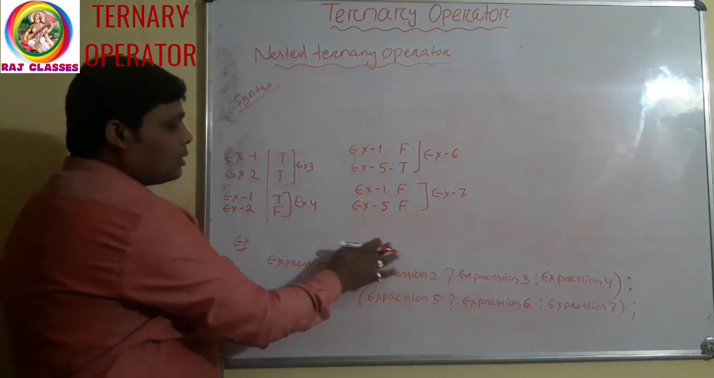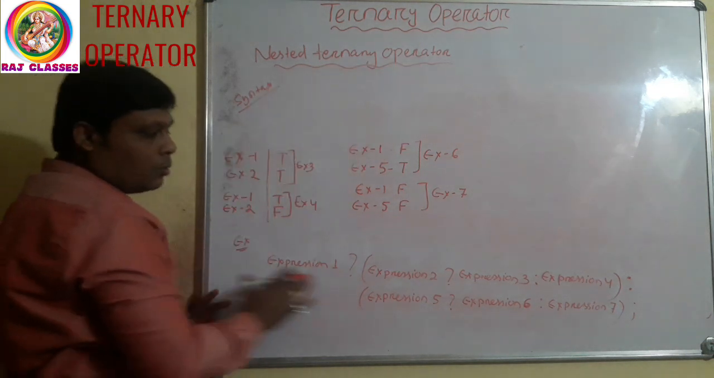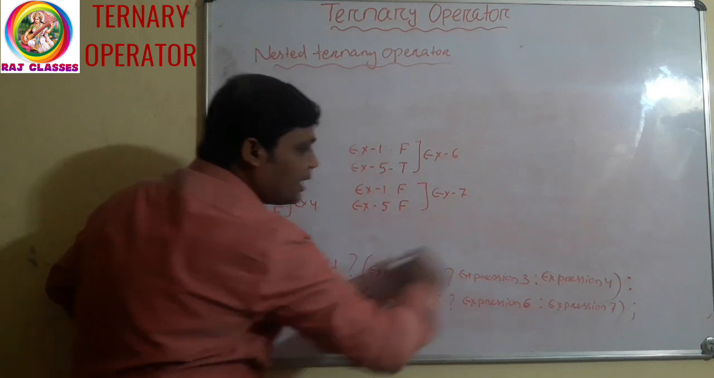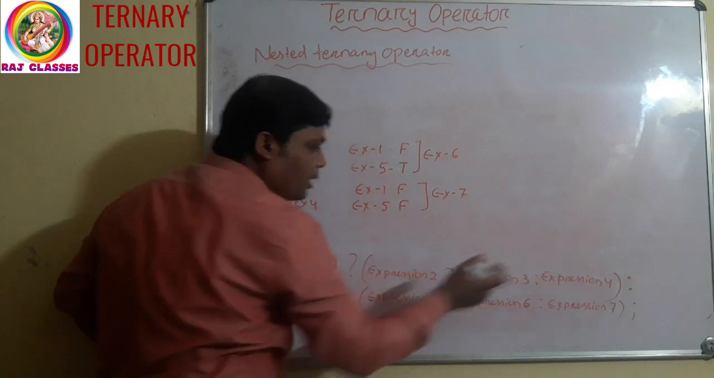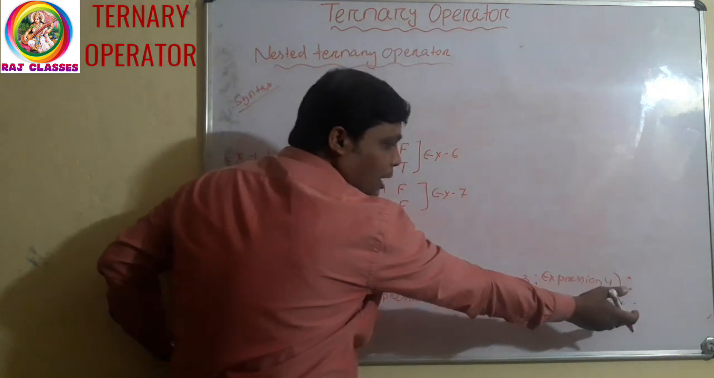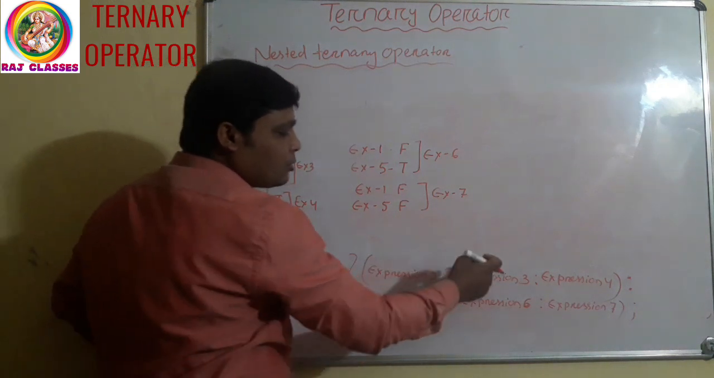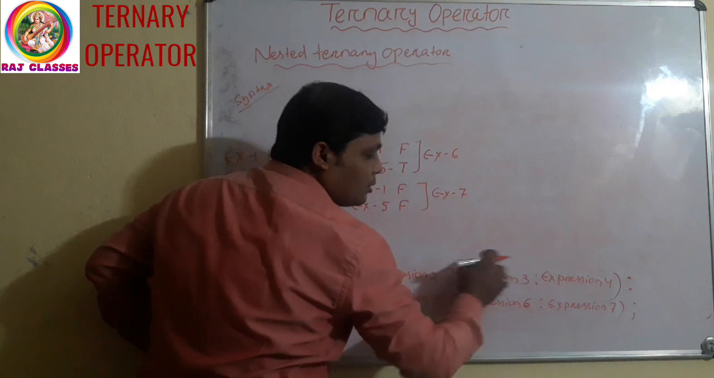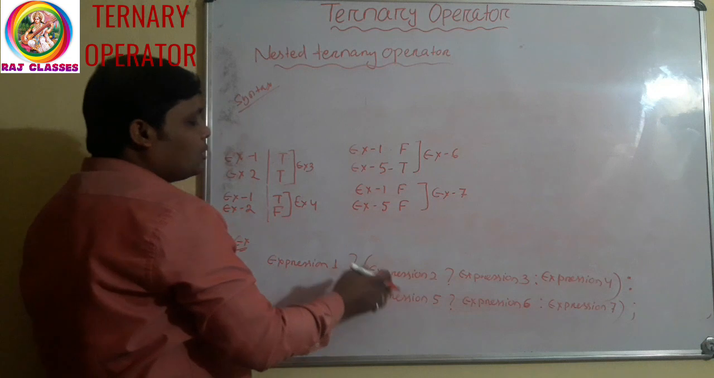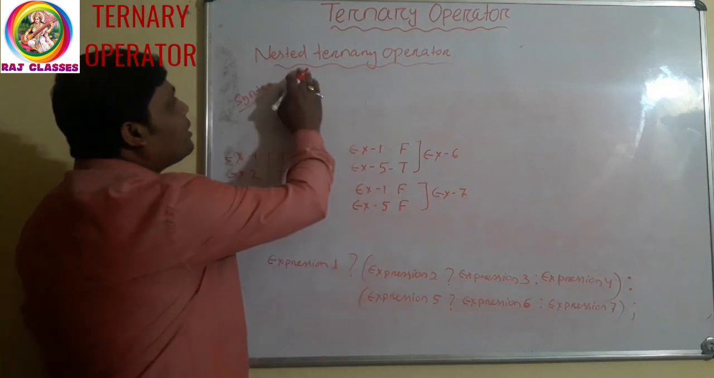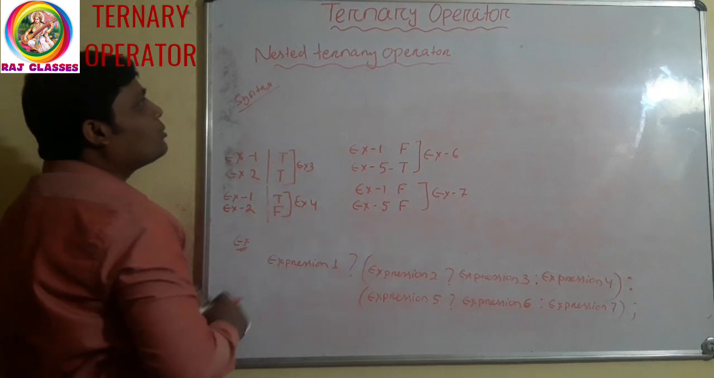This is the execution process of nested ternary operator. One ternary operator is present inside another ternary operator. In the true part, you can keep one ternary operator. In the false part, you can keep what? Another ternary operator. Again, here also you can write the nesting of ternary operator. Clear? This is how you write the nested ternary operator. Clear?